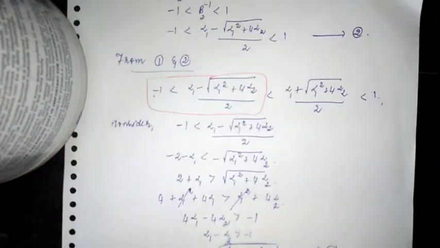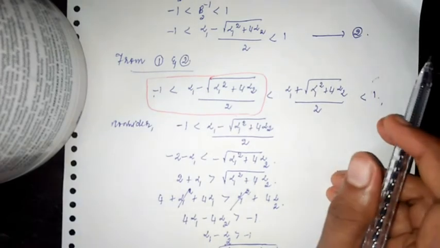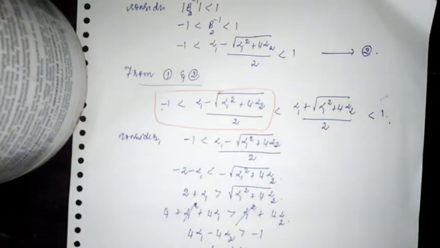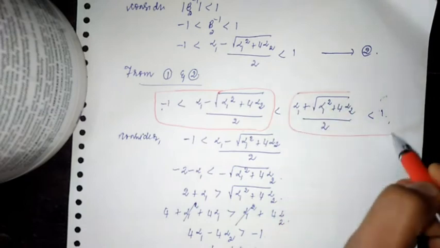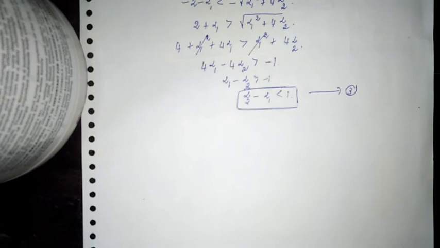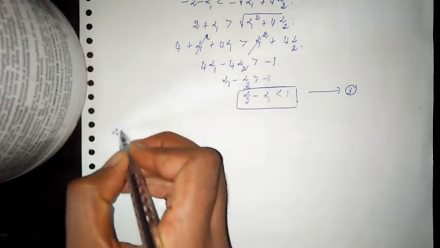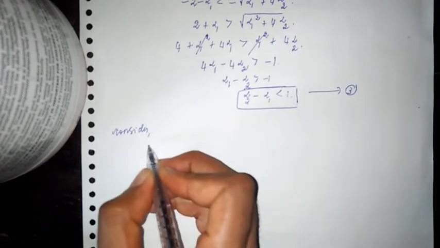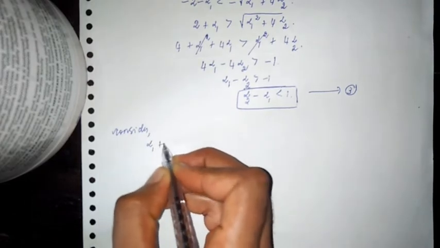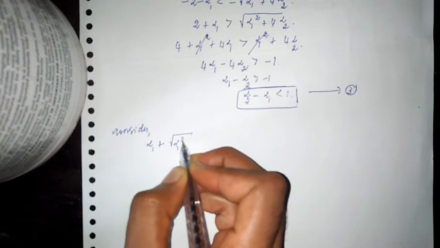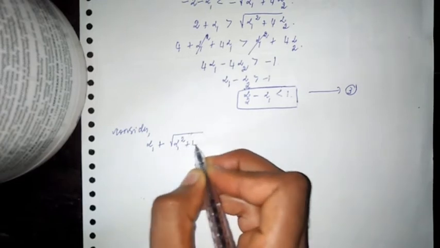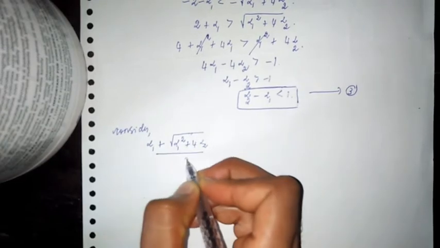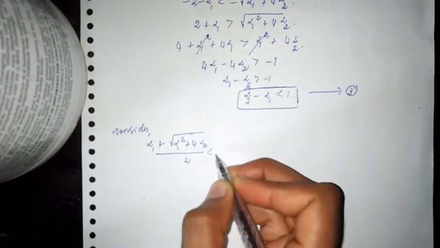Now I am considering the next part, that is this term. So consider alpha 1 plus square root of alpha 1 square plus 4 alpha 2, divided by 2, less than 1.